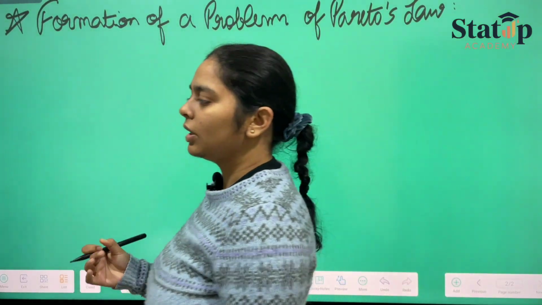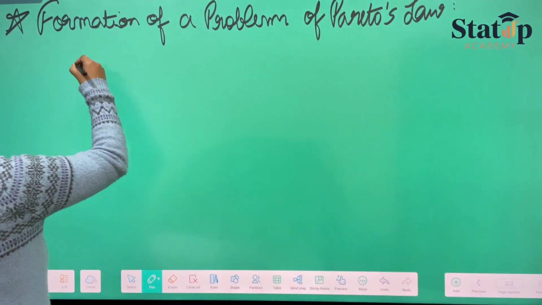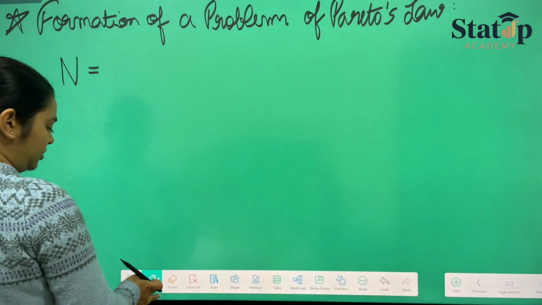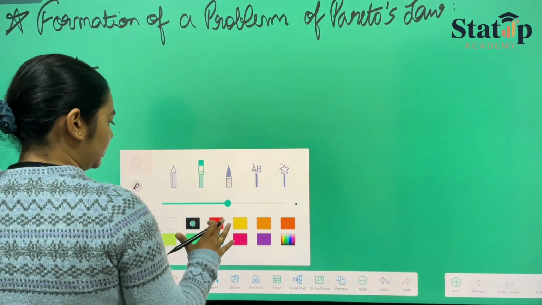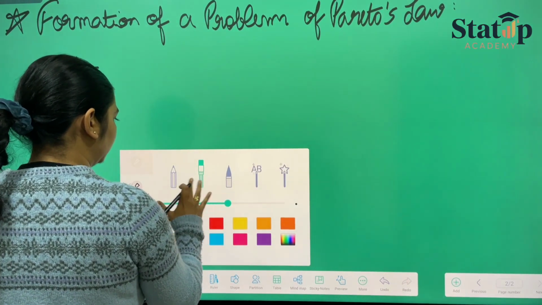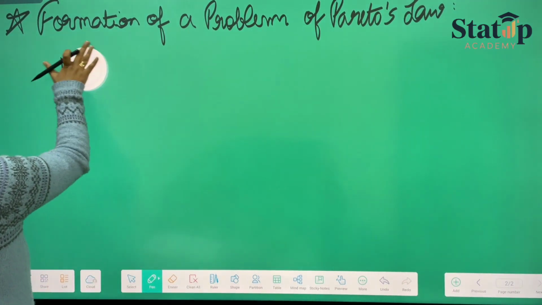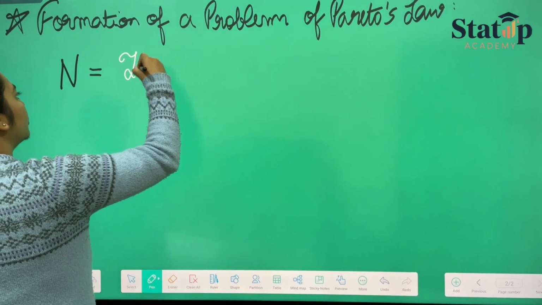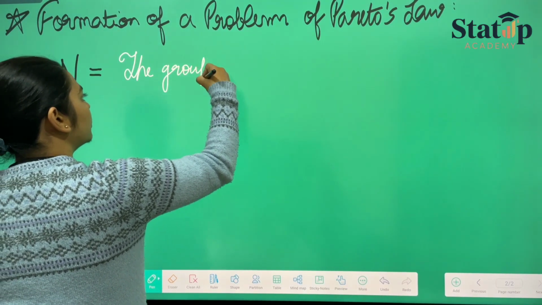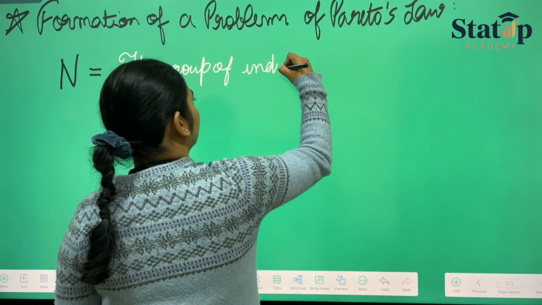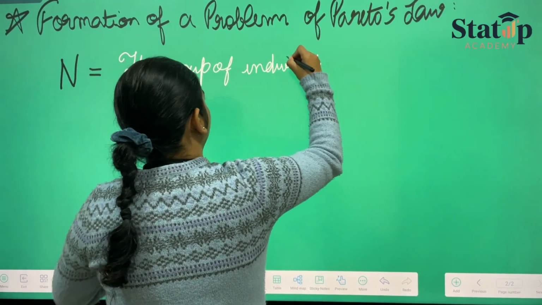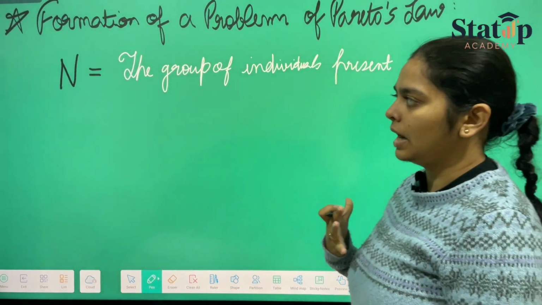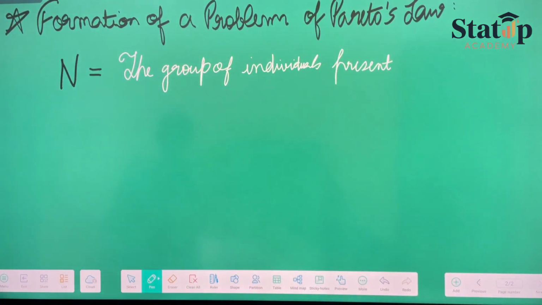If we have a group of people or a society, suppose we have taken capital N. Capital N is nothing but the group of individuals present, meaning the total number of people that we are conducting our studies on. Let us consider capital N as that.